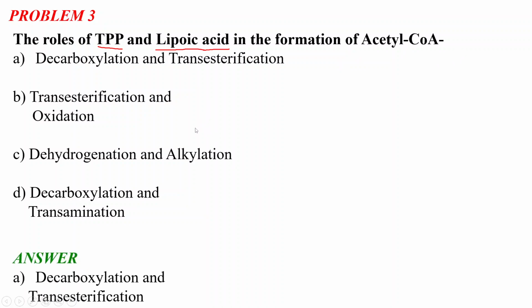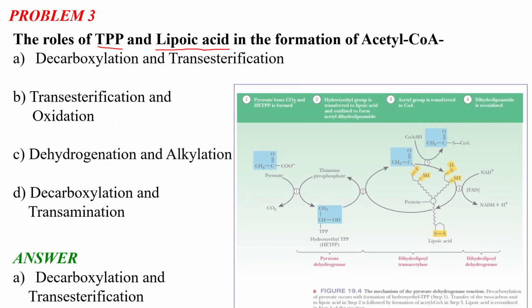So the correct answer to this question is number 8, decarboxylation and transesterification. That is, the role of TPP, the thiamine pyrophosphate, in the biosynthesis of acetyl CoA is the decarboxylation, and the role of lipoic acid in the formation of acetyl CoA is the transesterification. Now let's quickly move toward the figure.